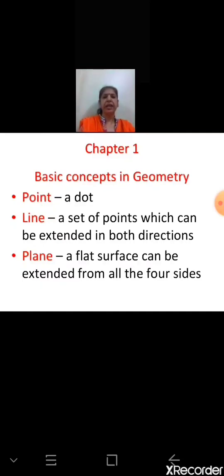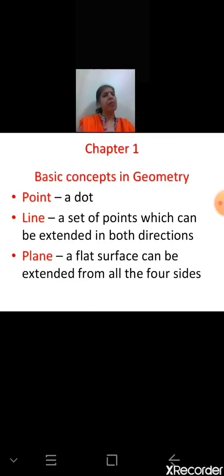Now do one activity. Quickly draw a point in your book. So you all are ready? No? Then quickly bring one pen, pencil and book. So next time, keep your geometry box ready. Okay? So this activity we are going to do. Hope you all now have pencil, geometry box, eraser, pen ready. So do one thing. On one page, draw one dot with the pencil. Okay. Draw one dot. Good. Now name it. Use any capital letter to name the dot.